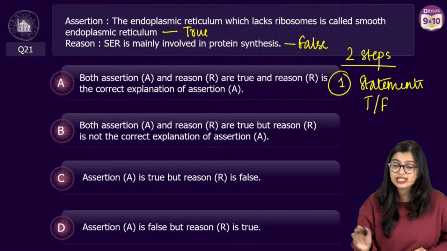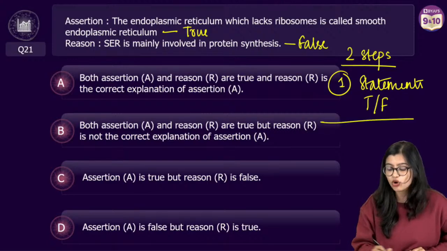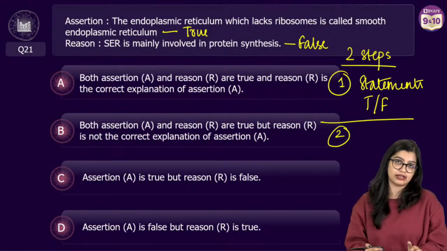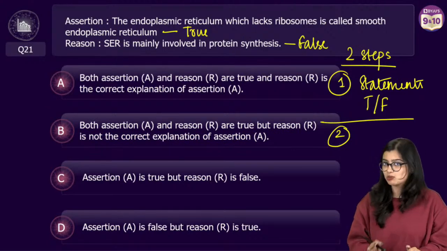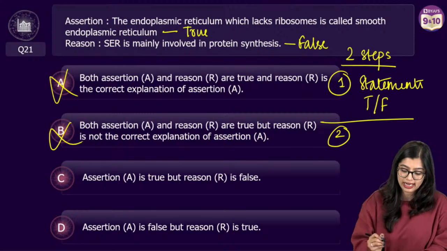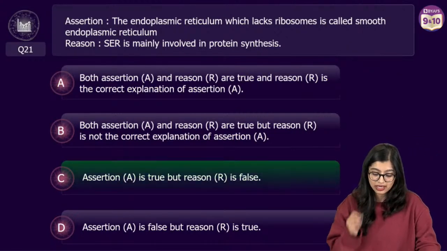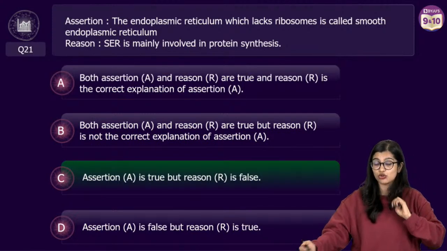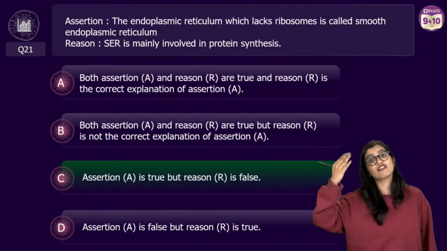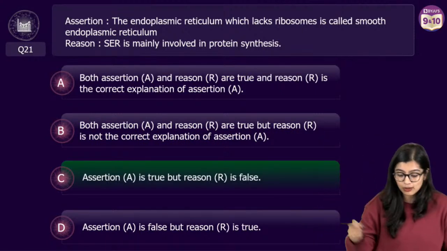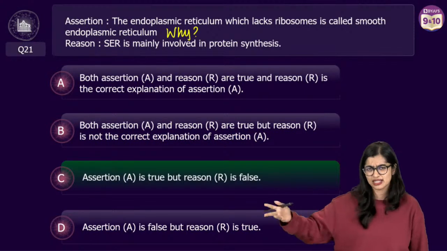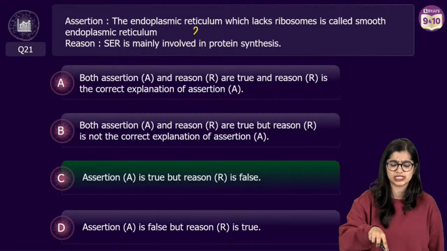Now, if this is false, you don't need to go to step number 2, because step number 2 is applicable only if both statements are true. In this particular case, both statements are not true. So you can eliminate A and B, giving you the correct answer, which is option C: assertion statement is true, but reason is false. But say if both statements were true, then you will ask yourself if the reason statement justifies it. So we have further questions where we can apply the second part of the technique.